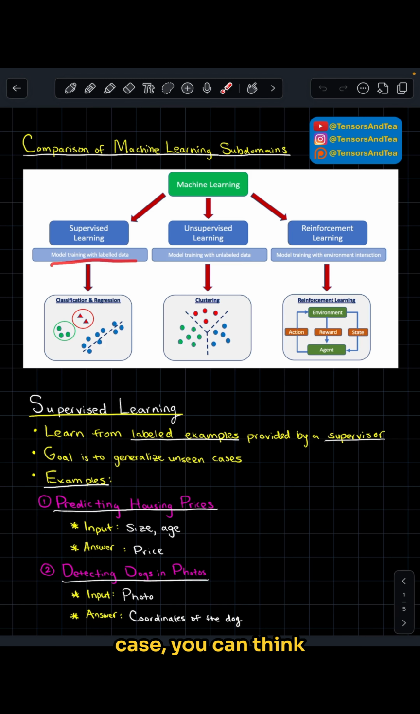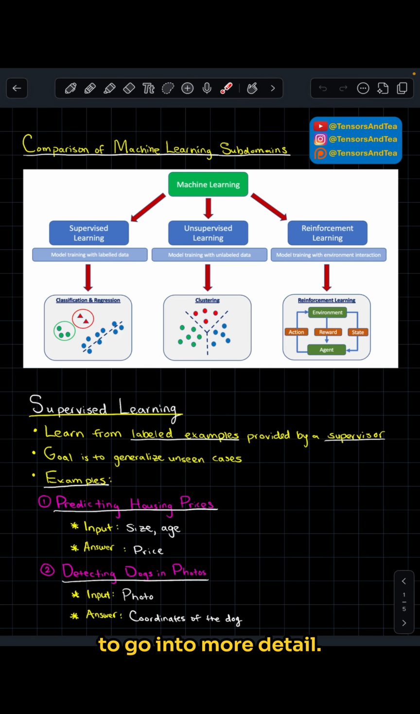So in the supervised case, you can think about classification and regression problems. In the unsupervised case, you can think about something like clustering. And in reinforcement learning, we have a state where the agent takes an action, it interacts with the environment, getting a reward, which takes us back to a new state, and we continue this loop.